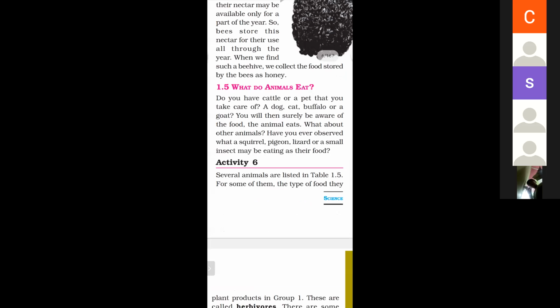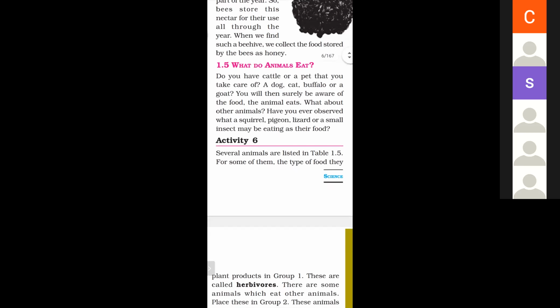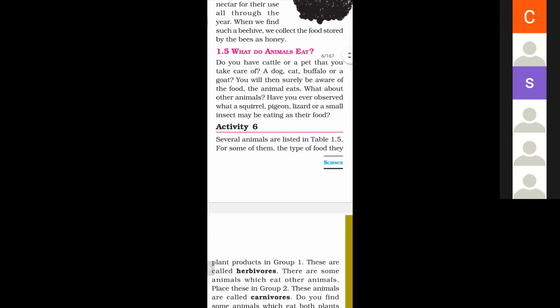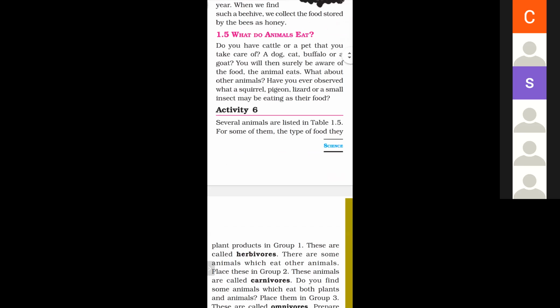If we have a dog or a cat or a buffalo or a goat, you will surely be aware of the food the animal eats. What about other animals? Have you ever observed what a squirrel, pigeon, lizard or a small insect may be eating as their food?